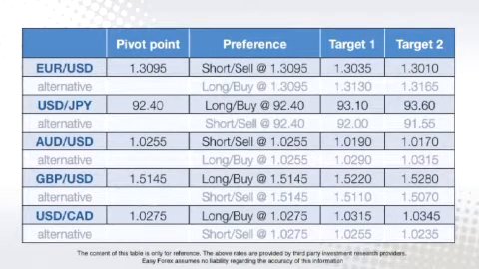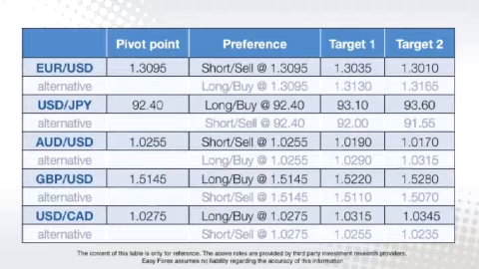The euro-dollar pivot points are 130.95 with a preference to enter into short positions at 130.95. The dollar-yen pivot points at 92.40 with a preference to enter into long positions at 92.40. The Aussie dollar pivot points at 102.55 with a preference to enter into short positions at 102.55. The sterling dollar pivot points at 151.45 with a preference to enter into long positions at 151.45. And the dollar CAD pivot point is at 102.75 with a preference to enter into long positions at 102.75.